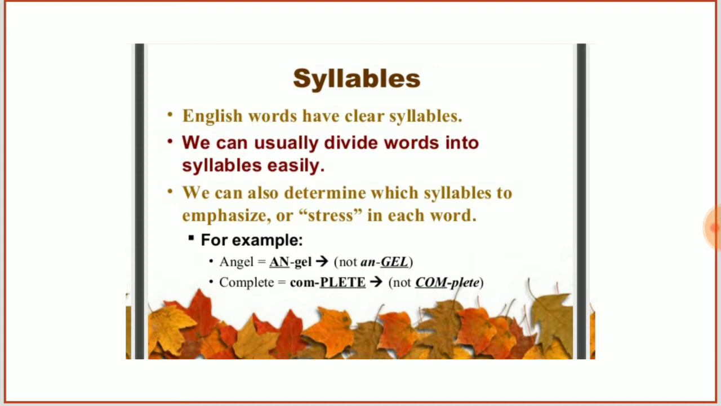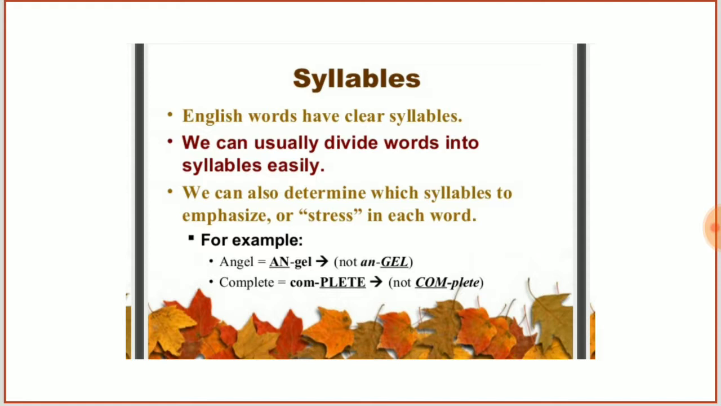For example, here is a word, angel. The word angel can be divided into two syllables, an and zel. In an there is a vowel sound, and in zel there is also a vowel sound. So in angel there are two syllables. An is stressed and zel is unstressed.